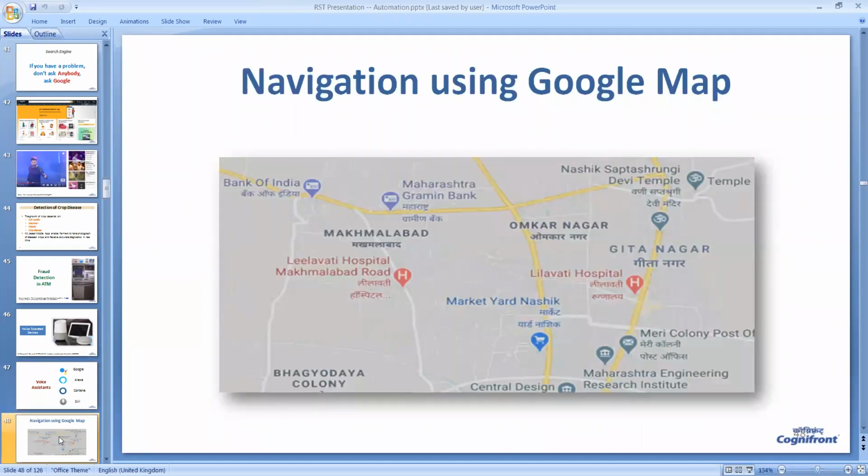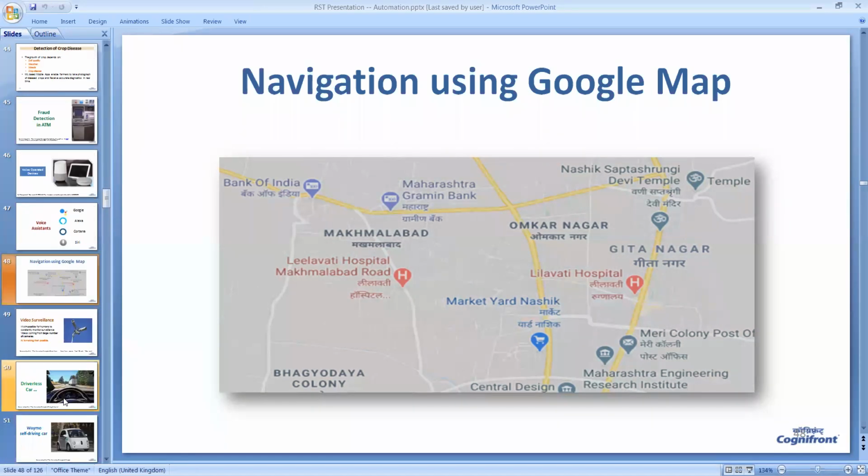Another example of artificial intelligence and machine learning is Google Map. I need not say much about the map because you have already used it. When you go to any new city and you want to find your friend's destination, it is very simple. Put the location in the Google Map and Google Map will guide you throughout your way. So all that is happening because of machine learning.